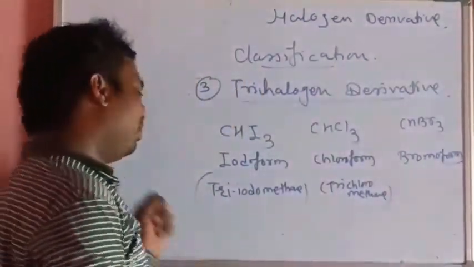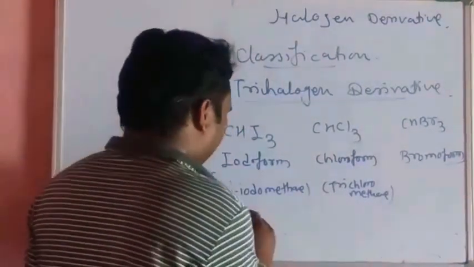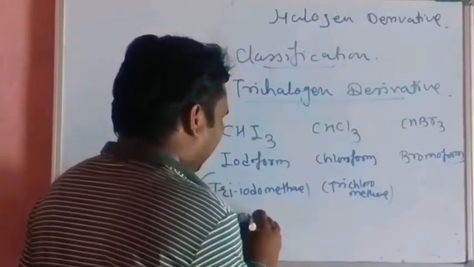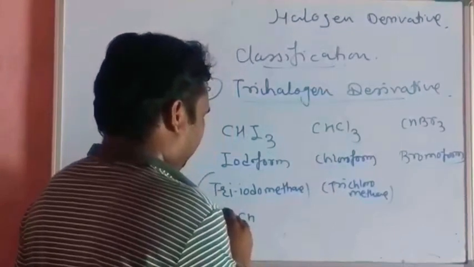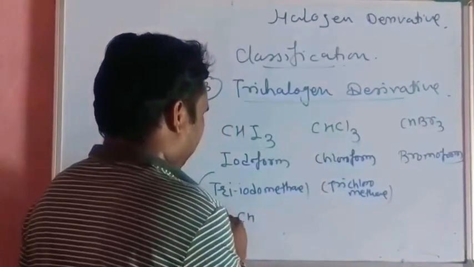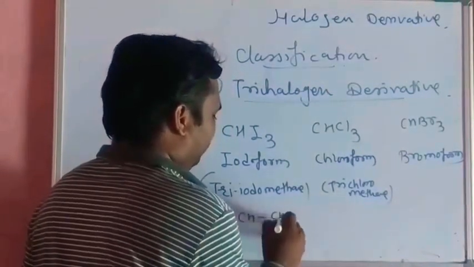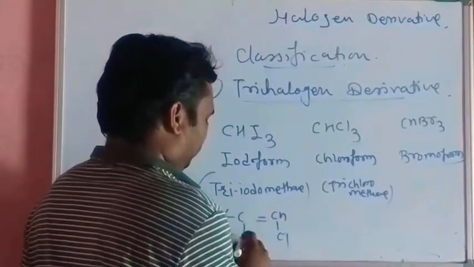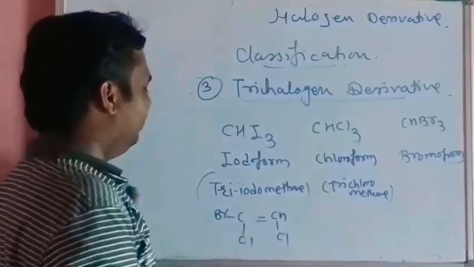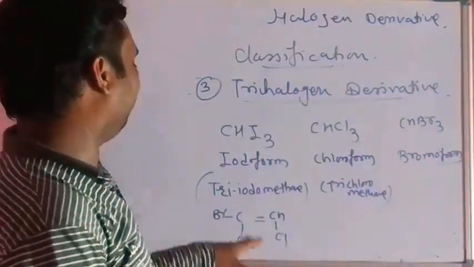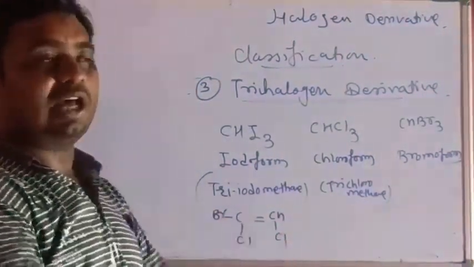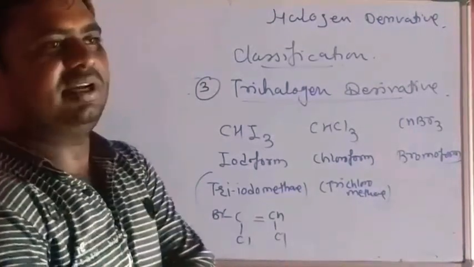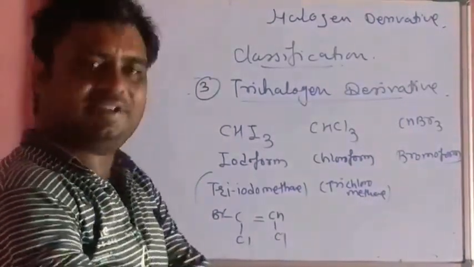Suppose we take the example of a halogen derivative of alkene, see here. This is a trihalogen derivative of unsaturated hydrocarbon containing a carbon-carbon double bond. That is the halogen derivative of alkene.